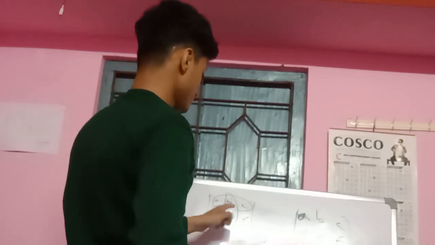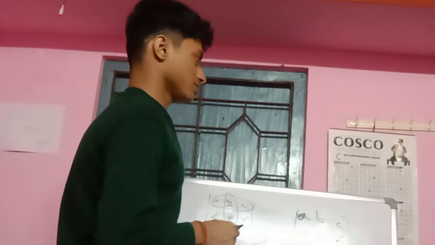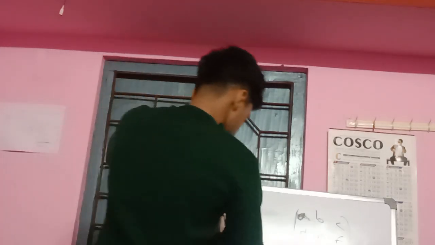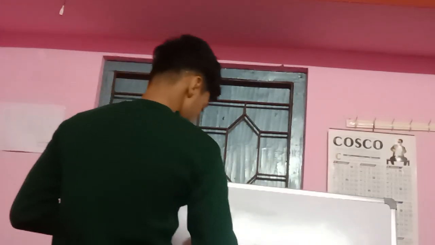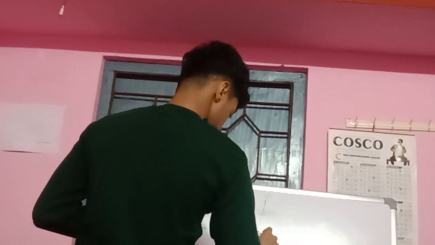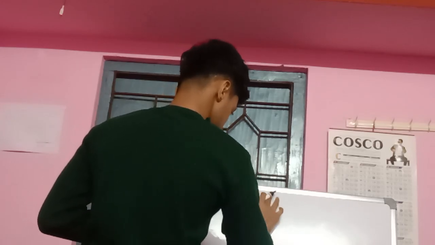Now, if you want to represent a specific element from a matrix, and you don't want to talk about the entire matrix, how will you do that? Let's say you have a 2 by 3 matrix.